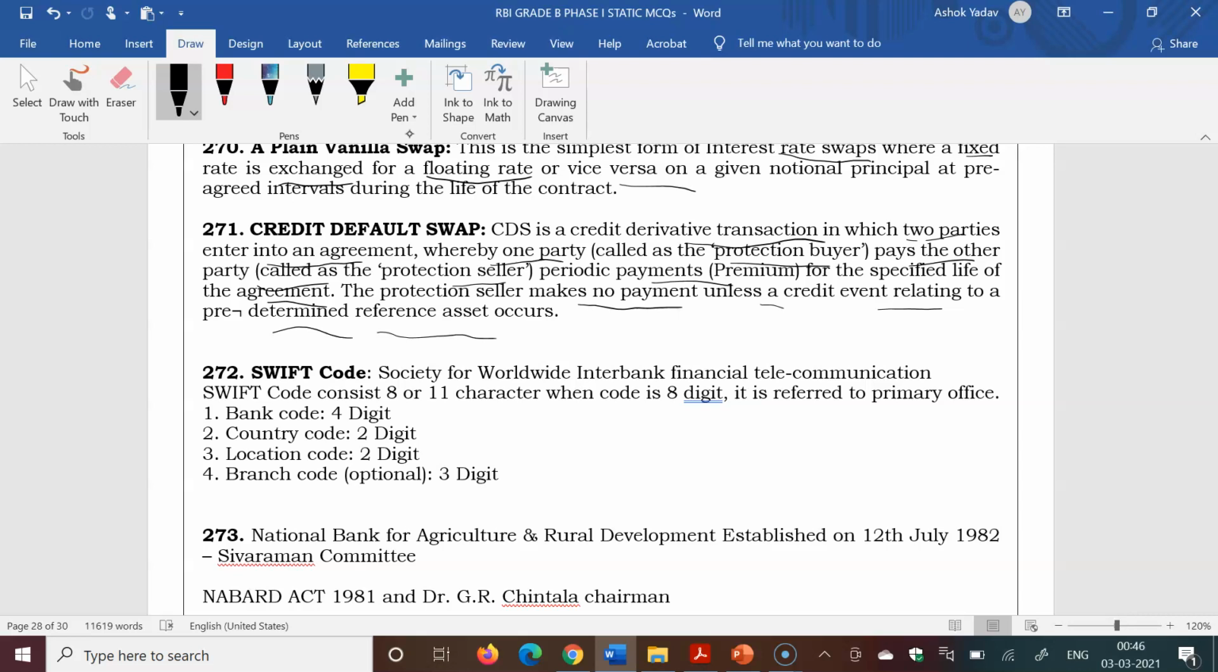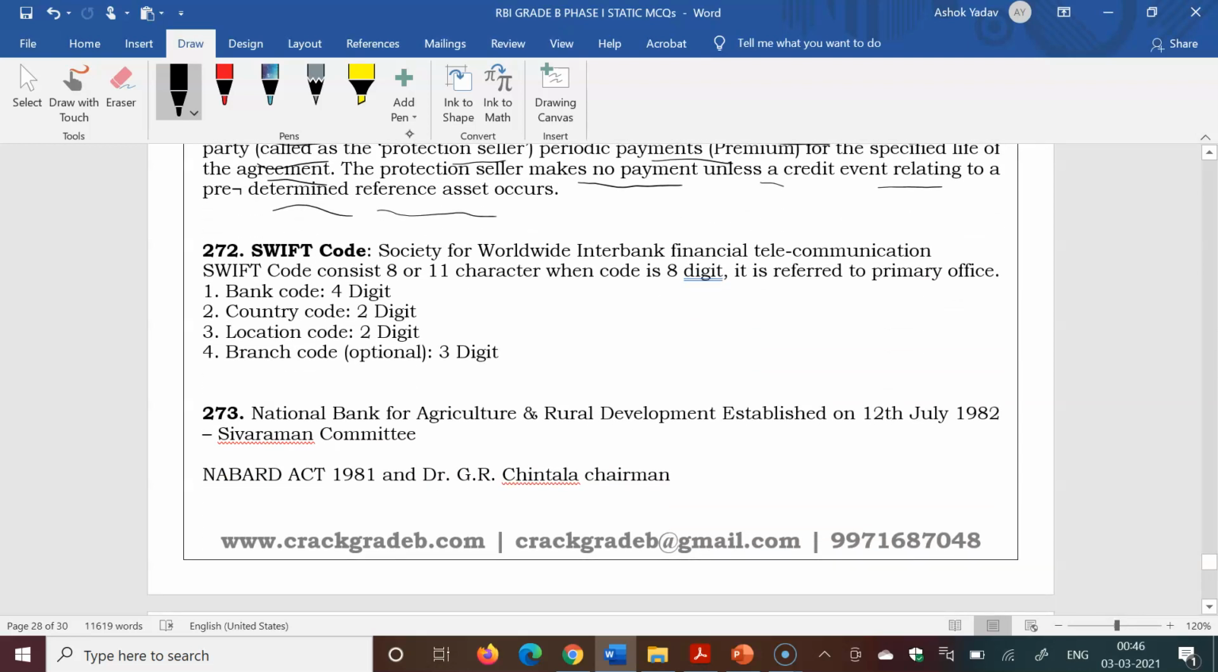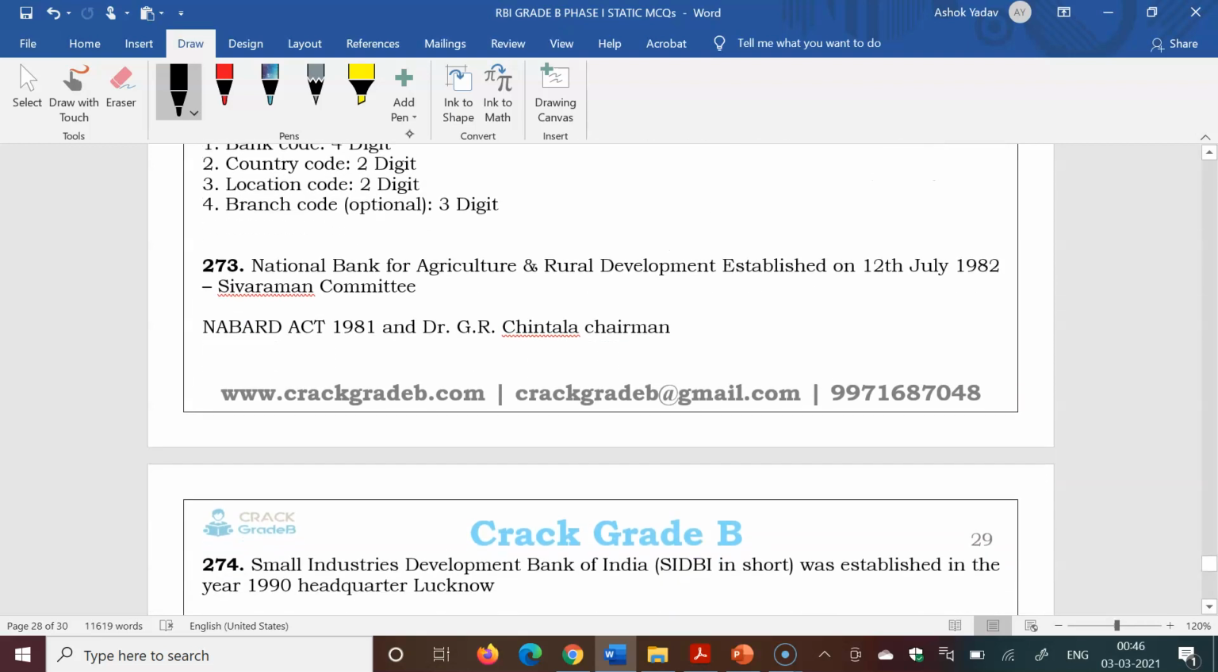You can read it in detail in our document given in the primary market or, I think, the secondary market file. SWIFT code: Society for Worldwide Interbank Financial Telecommunication is the full form, 8 or 11 digits.